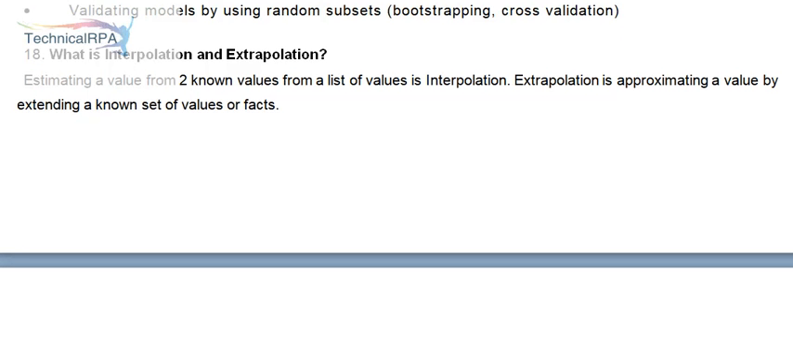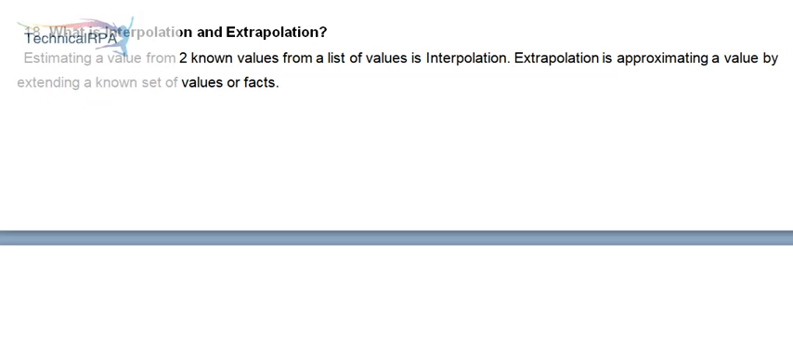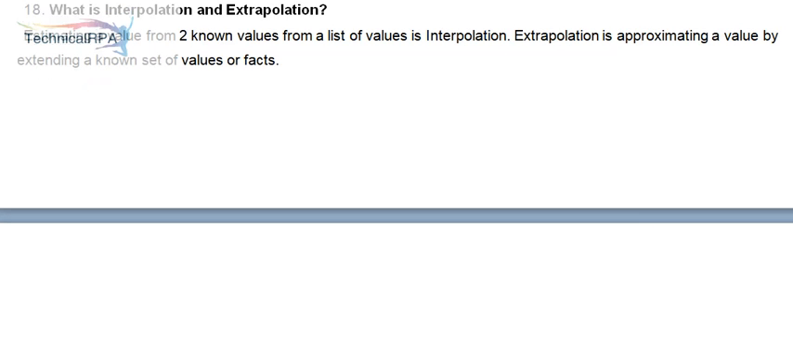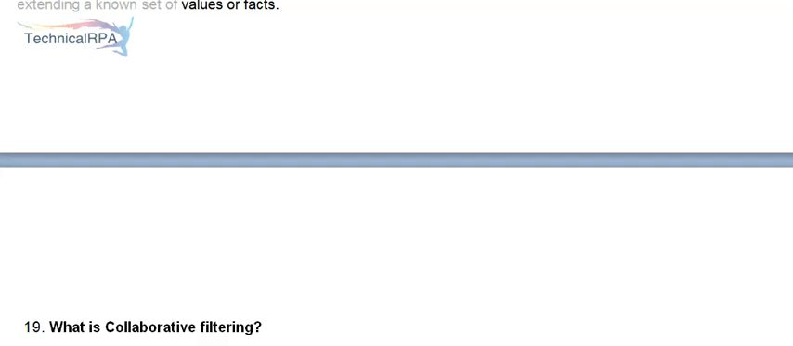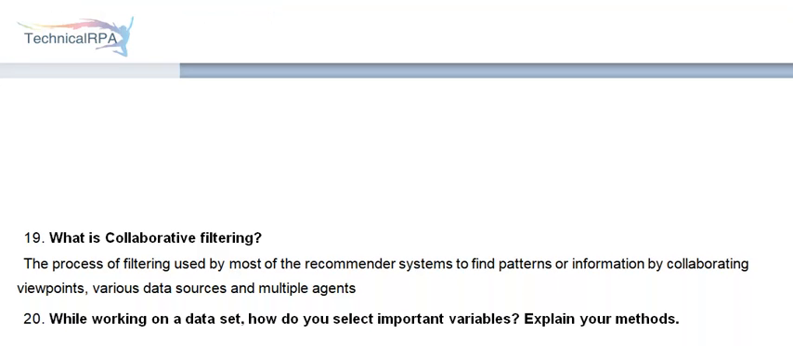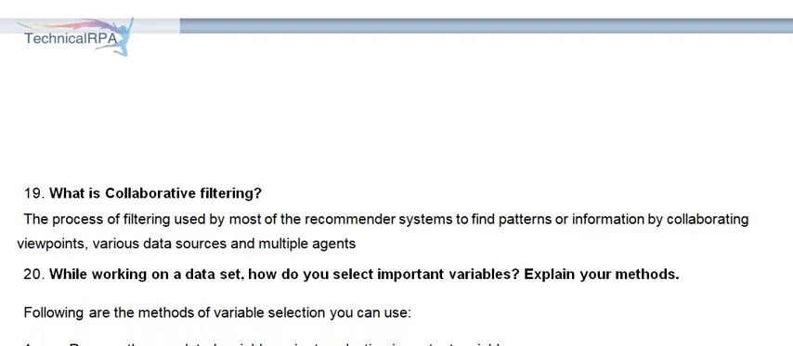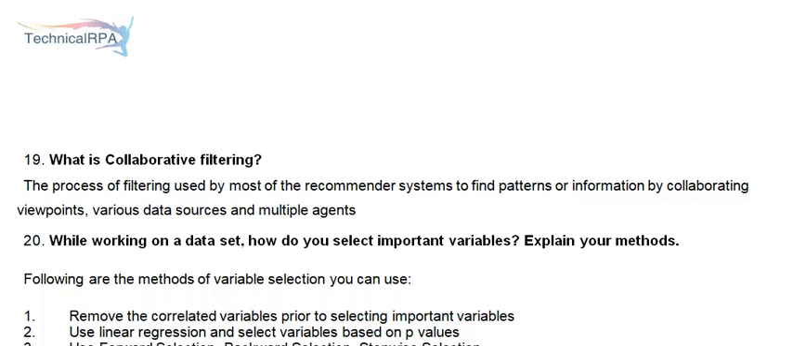18. What is interpolation and extrapolation? Estimating a value from two known values from a list of values is interpolation. Extrapolation is approximating a value by extending a known set of values or facts. 19. What is collaborative filtering? The process of filtering used by most of the recommender systems to find patterns or information by collaborating viewpoints, various data sources and multiple agents.